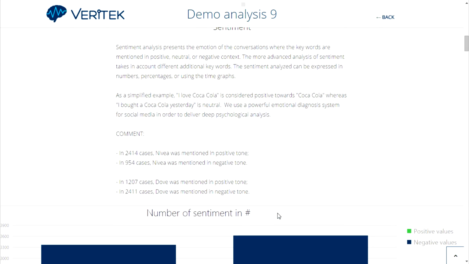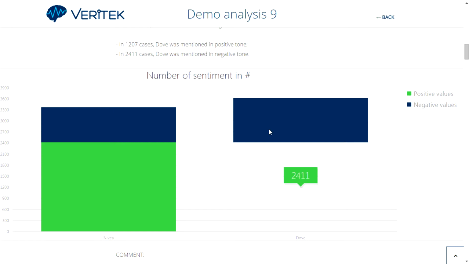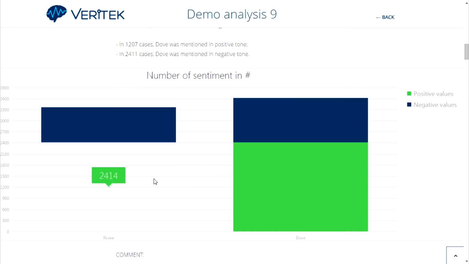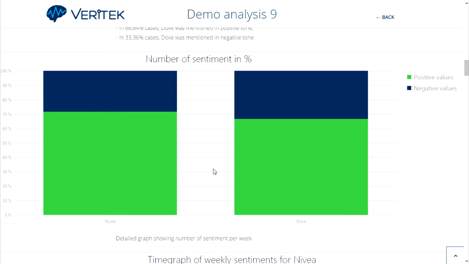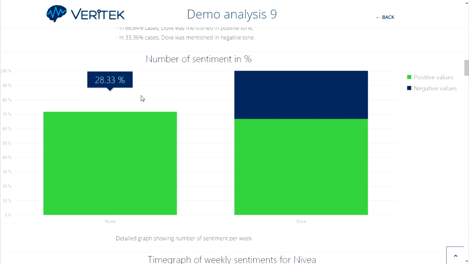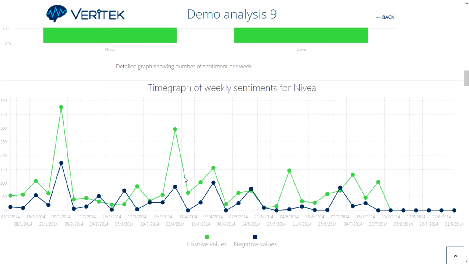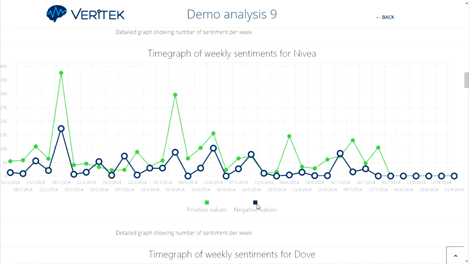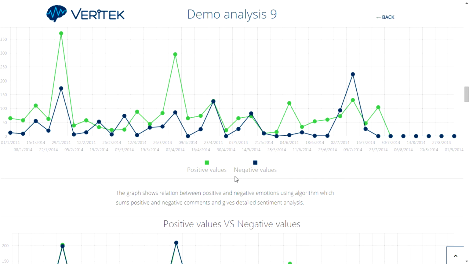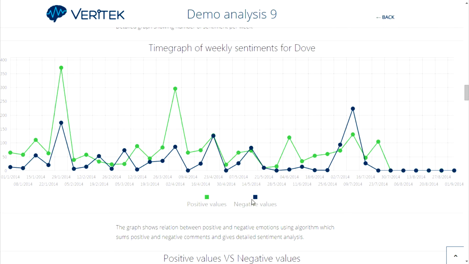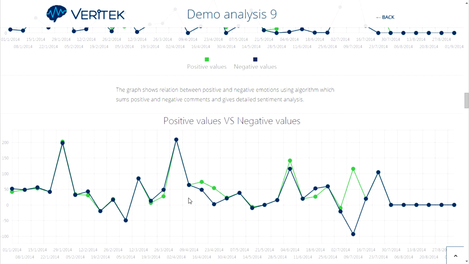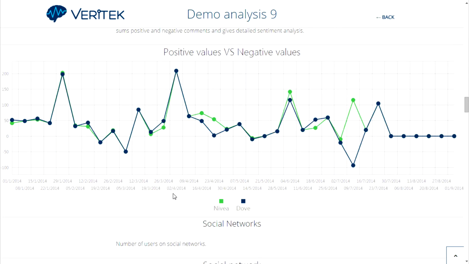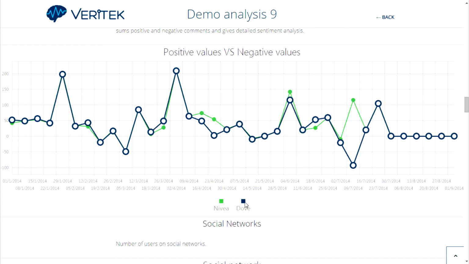In the next segment, you can see people's sentiment towards these two brands in numeric values. Next paragraph shows the same values in percentage. Here you can see a detailed graph showing the number of users' sentiment per week for brand Nivea. We have positive values and negative values. The same presentation can be seen for Dove. On the next page, we have overall sentiment that consists of summarized positive and negative comments, likes and shares for both Nivea and Dove.